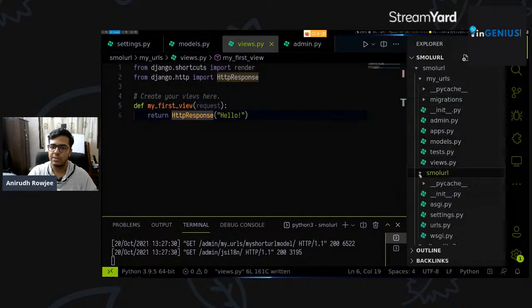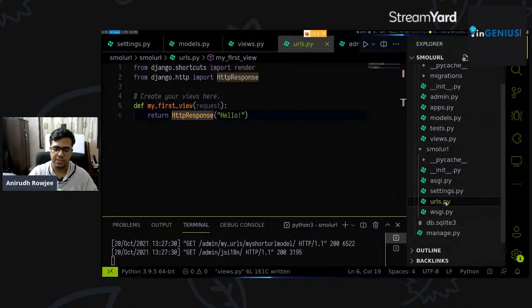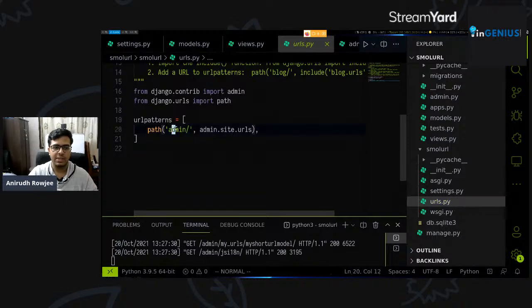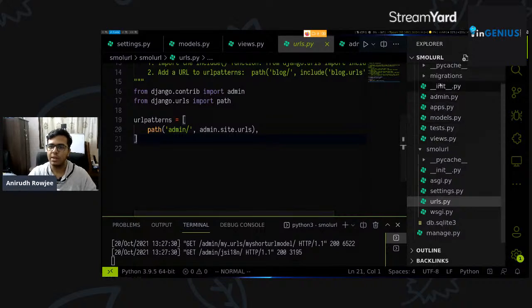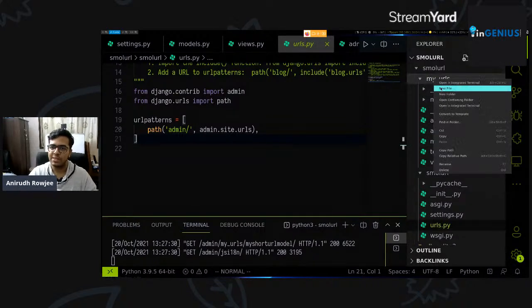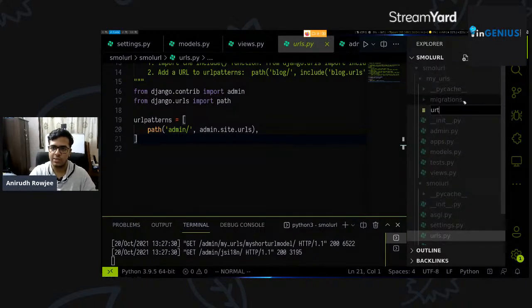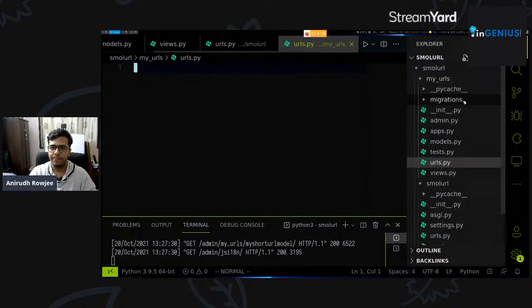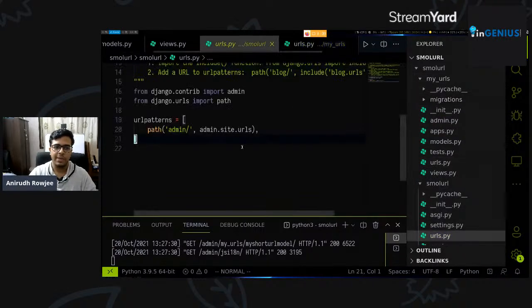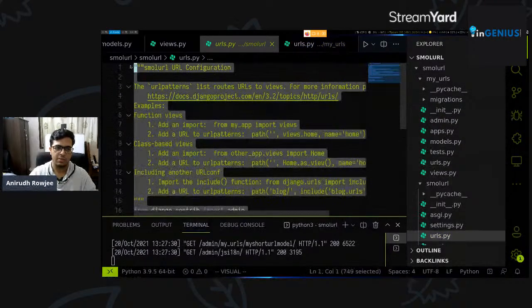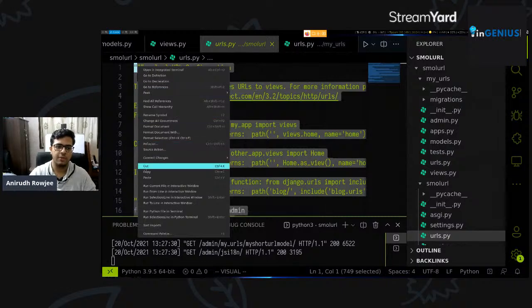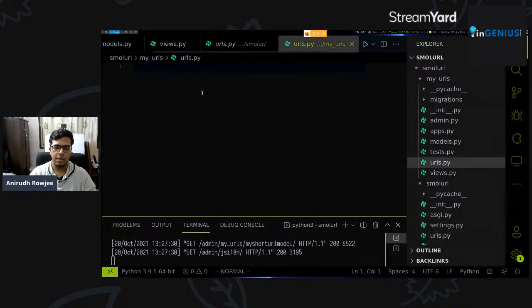You would have noticed in the small URL main app itself, there's a urls.py file. And you can see that it says for the path of admin, we want you to call this function. So we'll do something very similar in our my URLs app itself. So we'll open a new file called urls.py. We can shamelessly copy paste everything inside this because we'll be reusing most of it and the documentation is useful to read. So we copy, come back and paste it here.